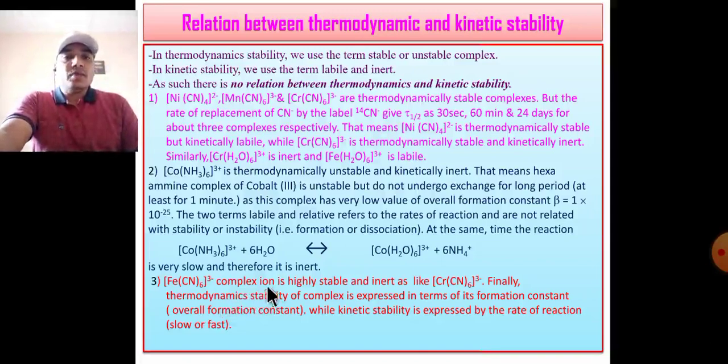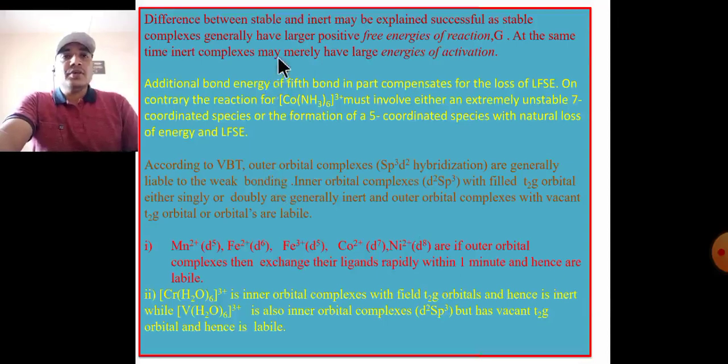Hexacyanoferrate complex ion is highly stable and inert, like hexacyanochromate 3 minus. Finally, thermodynamic stability of a complex is expressed in terms of its formation constant, that is, overall formation constant, while kinetic stability is expressed by the rate of reaction, that is, slow or faster reaction.